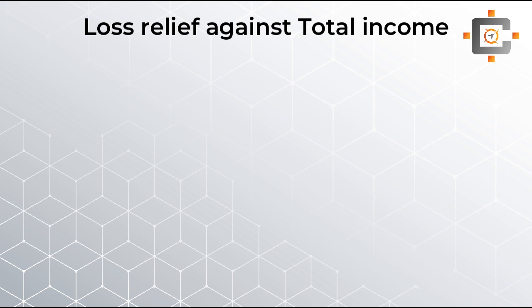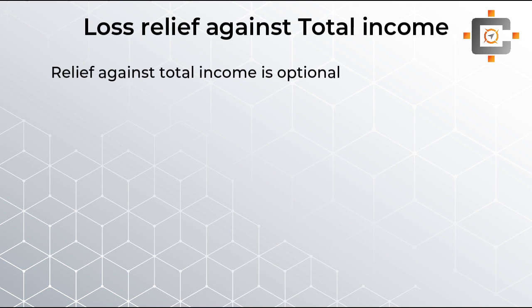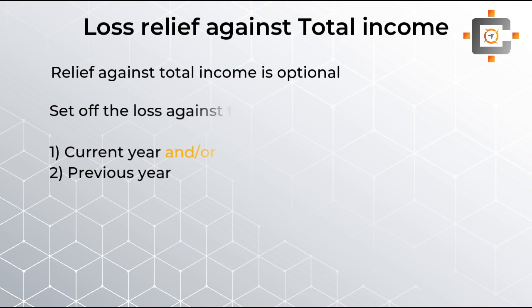Now students, what will happen if you choose this particular total income option? Basically you have to understand that this total income option is not a compulsion. It's not a default option. You have to choose it. But once you choose it, students, your current year loss can be relieved against current year's total income and/or previous year's total income.